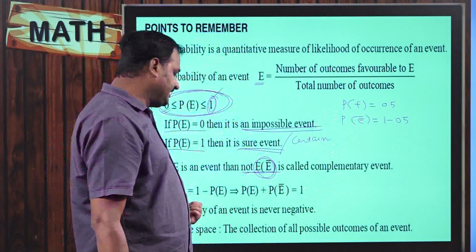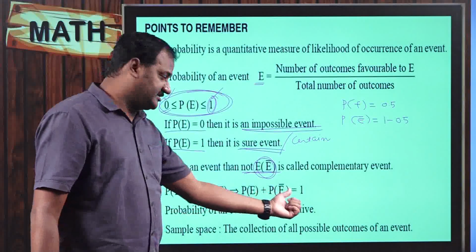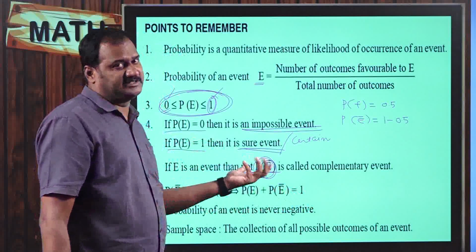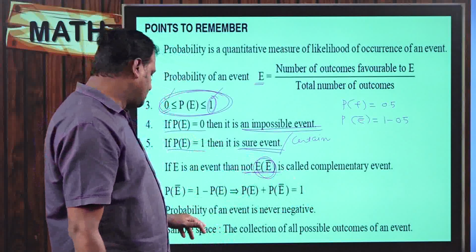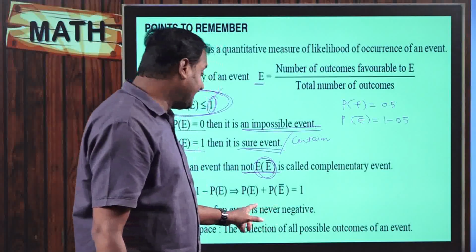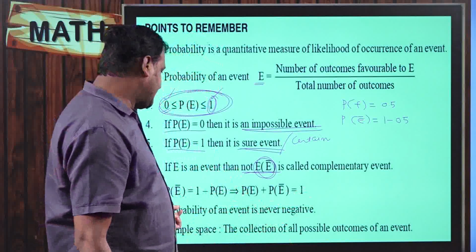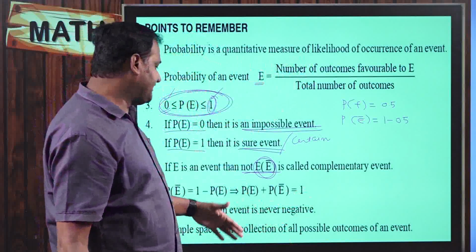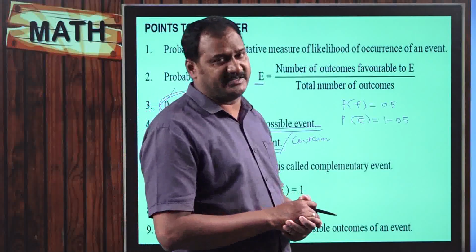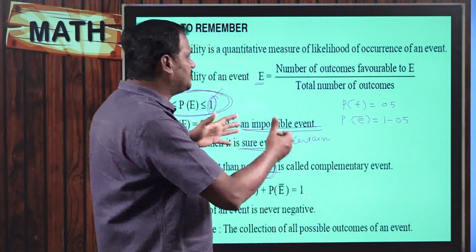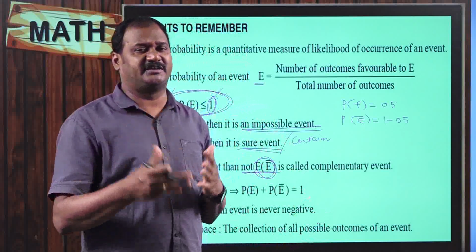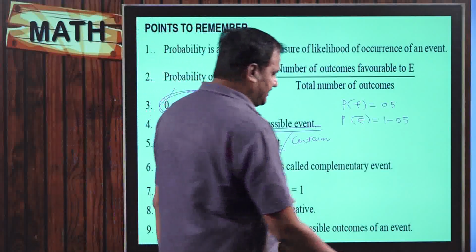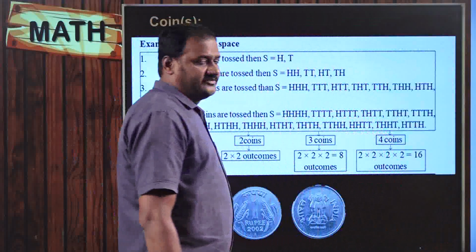See, the probability of getting an event plus the probability of not getting an event is equal to 1. So from this you can say the probability of not getting an event equals 1 minus the probability of getting an event. And the probability of an event is never negative, as we already discussed, because it is never less than 0 and never more than 1. And what do you mean by sample space? The collection of all possible outcomes is said to be a sample space. This is the concept we keep discussing and reminding again and again in probability.